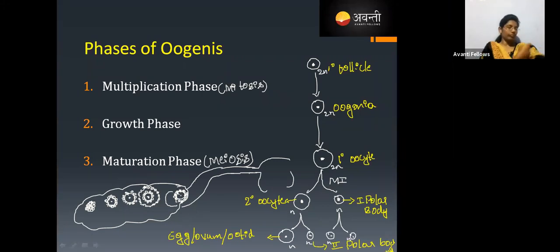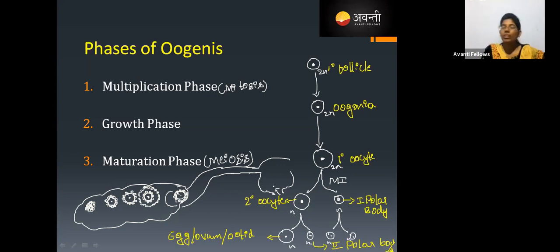Actually, if there is no copulation, or if the sperms are not entering, let me draw, if there is a vagina here, then what happens? If the sperms enter the vagina, or the female reproductive system, the entry of the sperms triggers the secondary oocyte to convert into the egg.